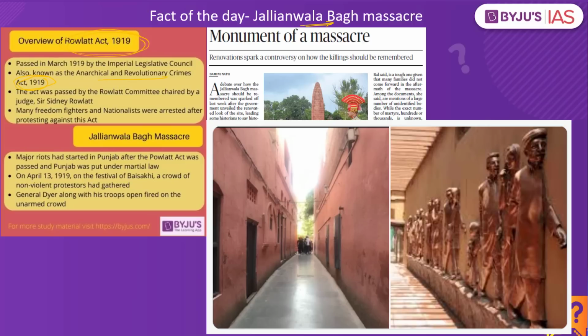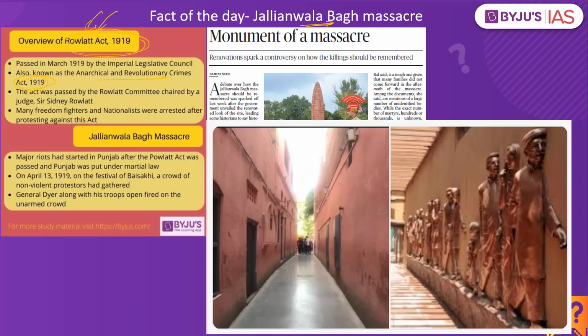But this particular movement, the Rowlatt Satyagraha, was cancelled over a period of time. Why? Because Gandhi ji realizes that when this particular act came into picture, when people were going against this act, there were large scale riots that happened across the length and breadth of India against this very act. But this was more when it comes to Punjab. So the British government's primary intention was to repress the growing nationalist tendencies. So they came up with this particular legislation. So India went against this particular legislation.